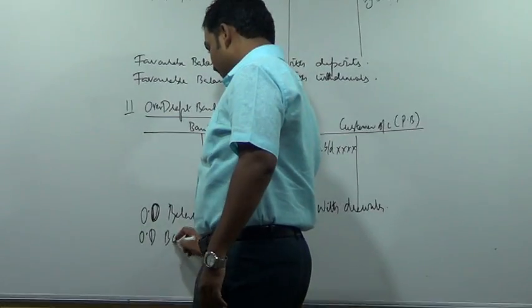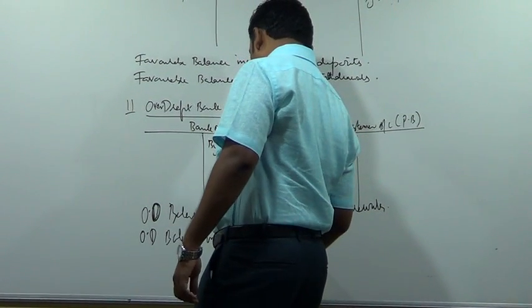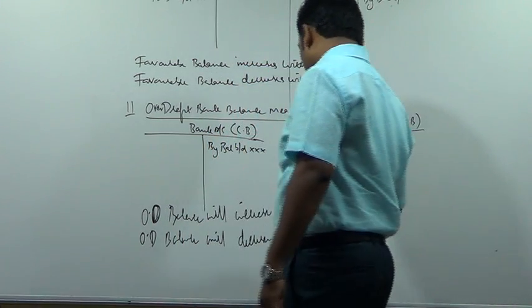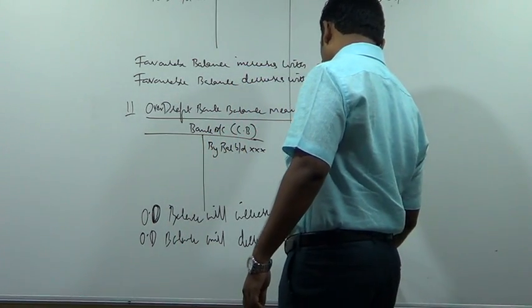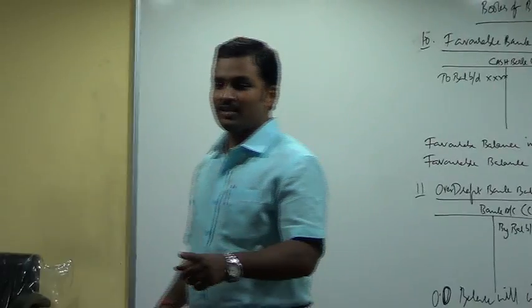Overdraft balance will decrease with deposits. Overdraft balance means negative balance. Again, if you draw, what will happen? Draw means withdraw. Already negative. Again you withdraw. Negative will increase.